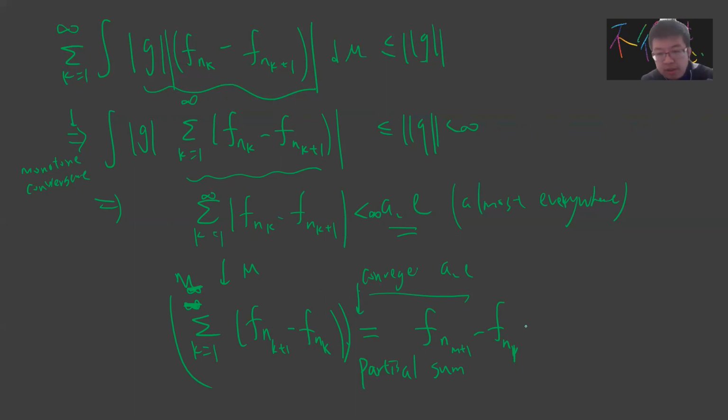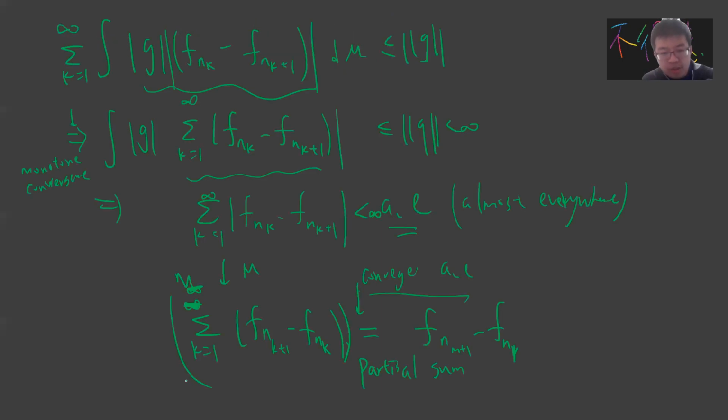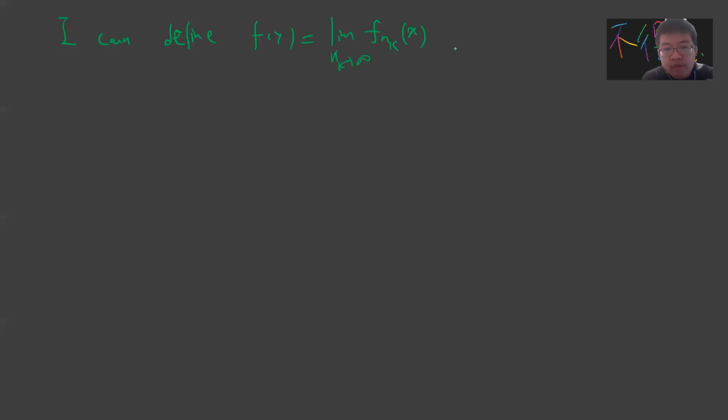Okay. So obviously this converges almost everywhere, right? So I can define f of x to be the limit of f_{n_k}. This is a subsequence, so I get n_k goes to infinity, and then this converges, right? By this reason. So this f of x exists almost everywhere.